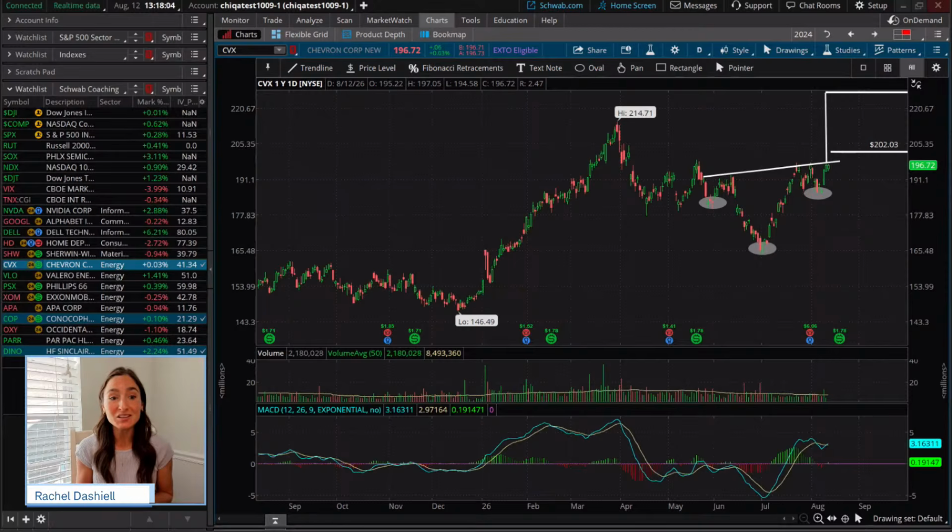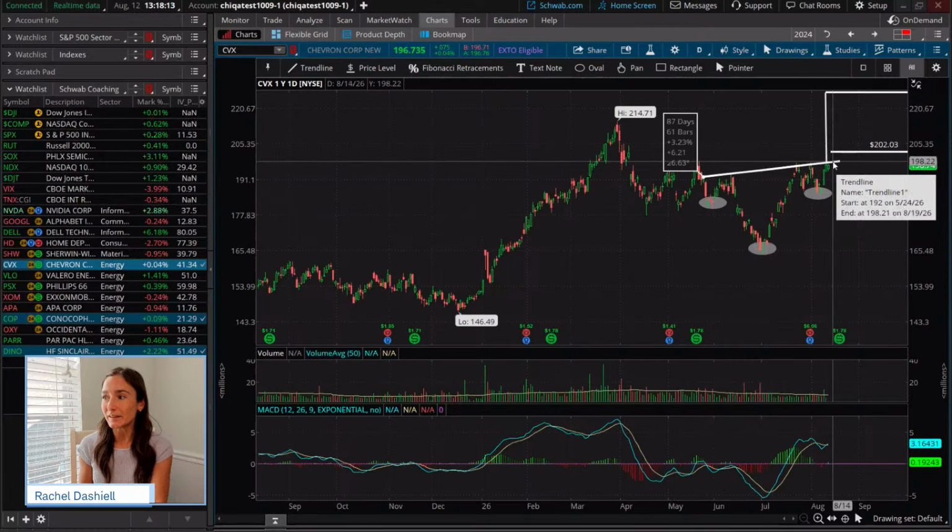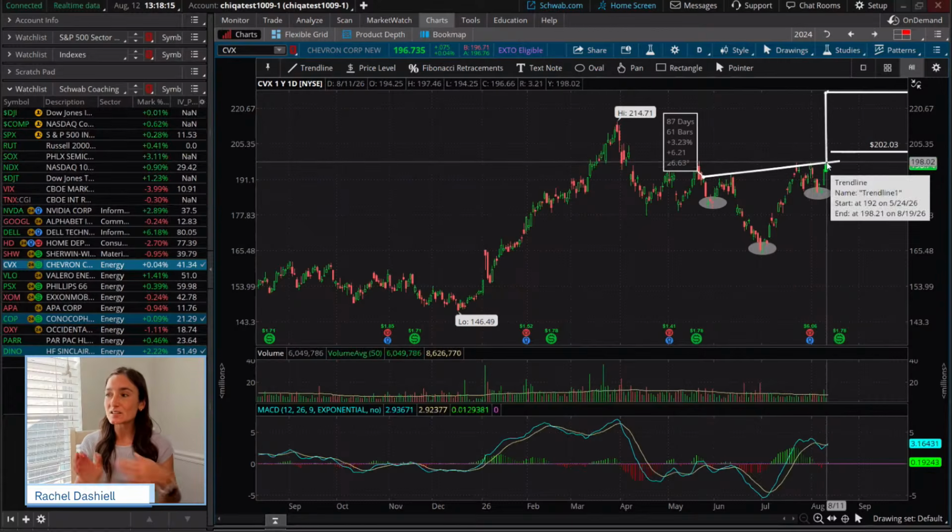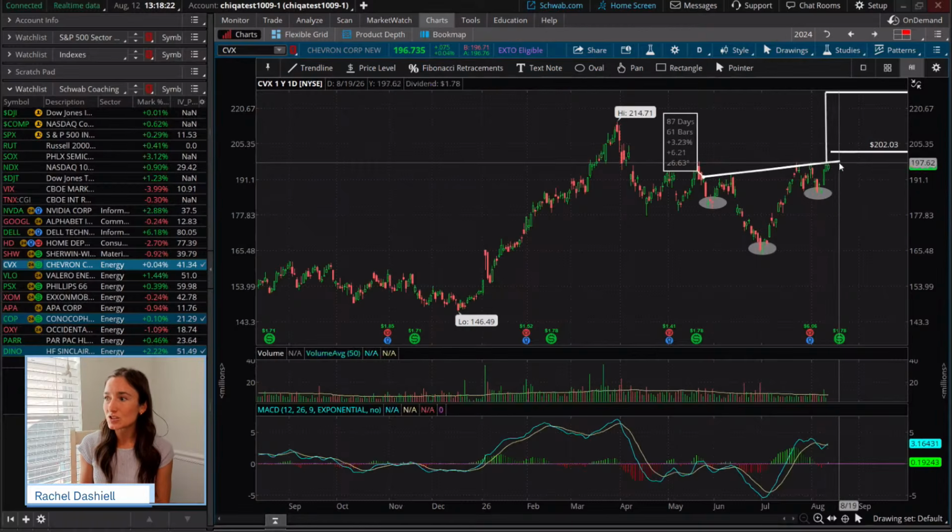So that definitely tells us that there is a little bit more bullish tilt to this because you're seeing a little bit of a higher high being made. So you notice that tilt to the upside, especially with an inverse head and shoulders formation, that's giving you a little bit more of a bullish tilt.